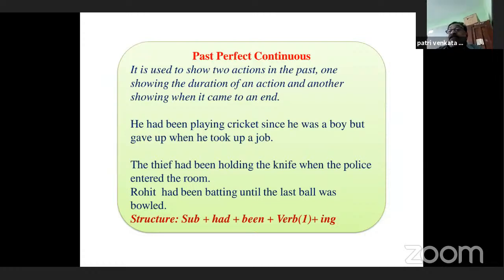Past perfect continuous tense. It is used to show two actions in the past. One showing the duration of an action and another showing when it came to an end. Just please think about the logic here. This is past perfect continuous tense. If you look at the example, that will help you a lot.